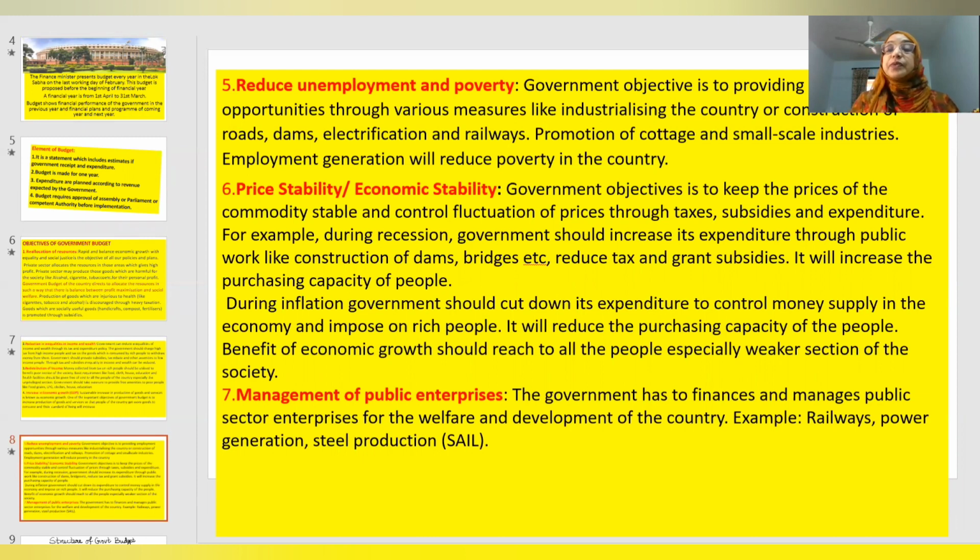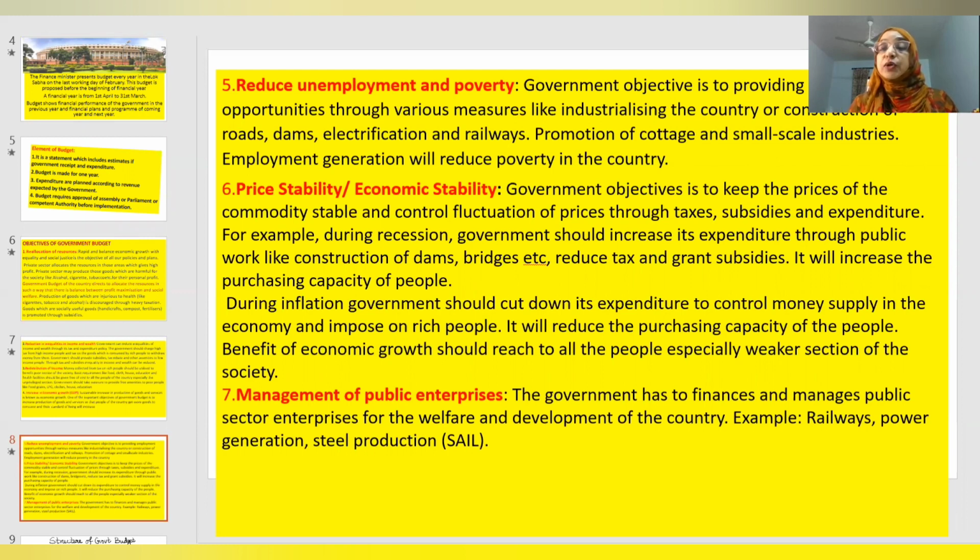Another important objective of the government is to control price. Fluctuation in price is not good for any economy. So one of the objectives of the government budget should be to control the price.